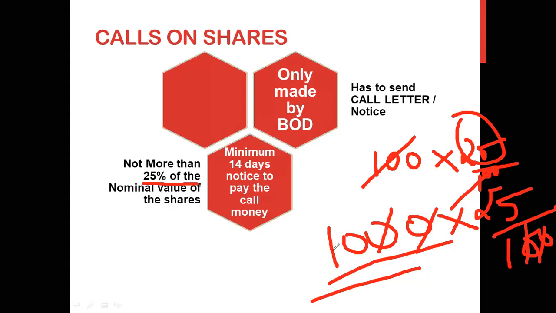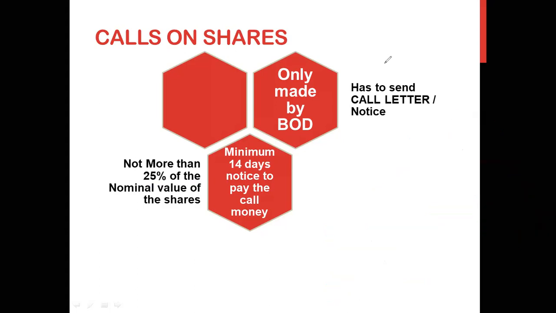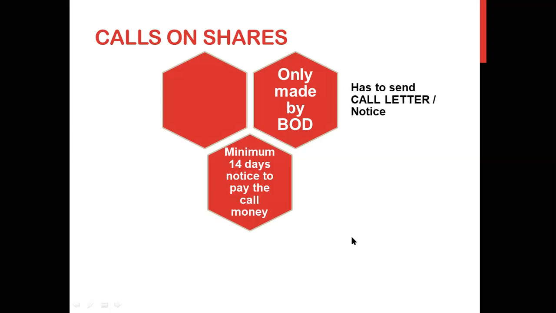So basically 250 rupees is the amount of money that you have to pay as per the company's demand. So that is called calls on shares. Okay, so not more than 25% of the nominal value the company can ask you to pay.